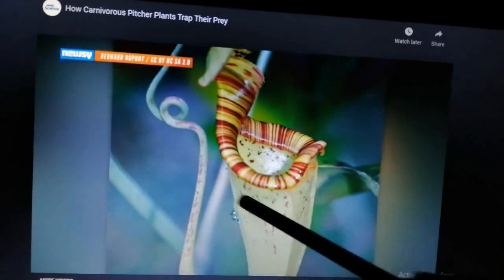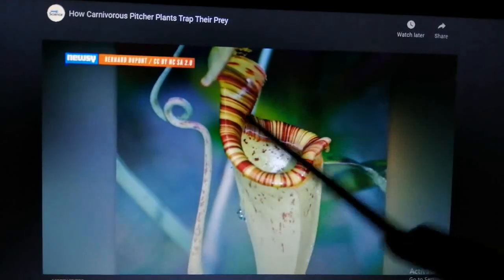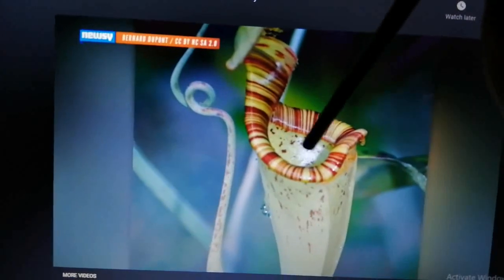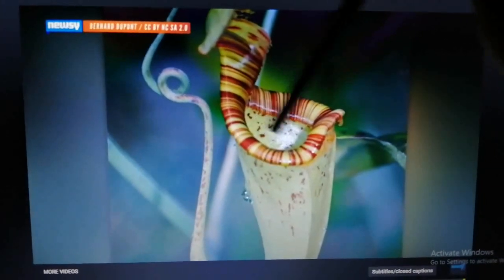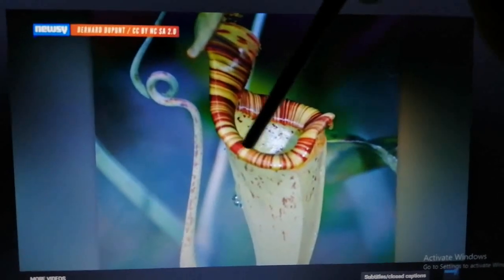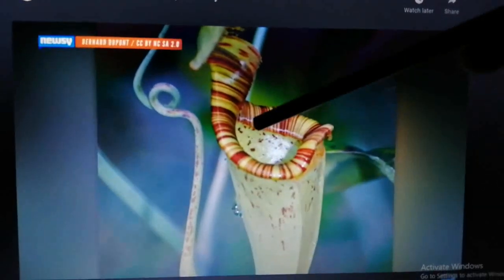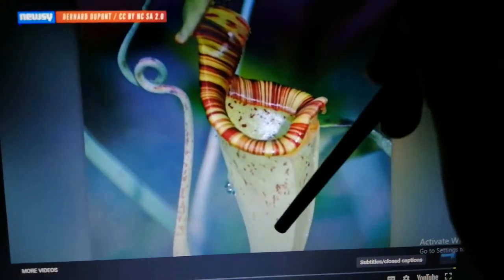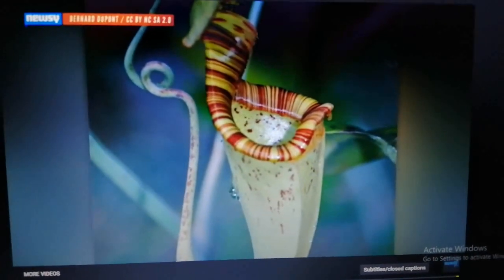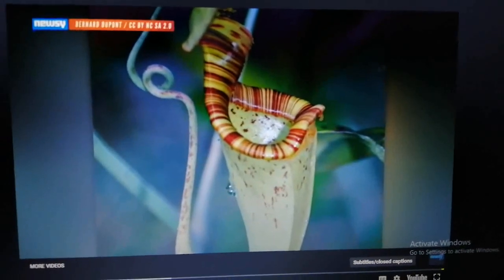Now this is the pitcher plant. The pitcher plant is a funnel shaped plant, and it has a lid on top, and inside the funnel it has a very greasy coating. So whenever a fly or any insect sits on the inside part of this funnel shape, it is going to slide down, and down there it has nectar which attracts all these insects and small birds.